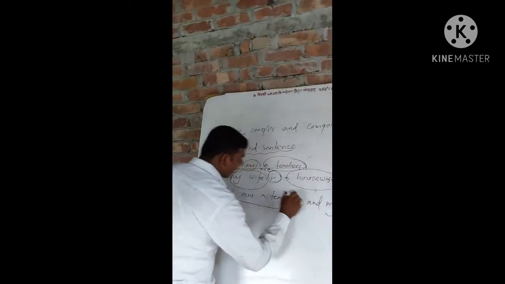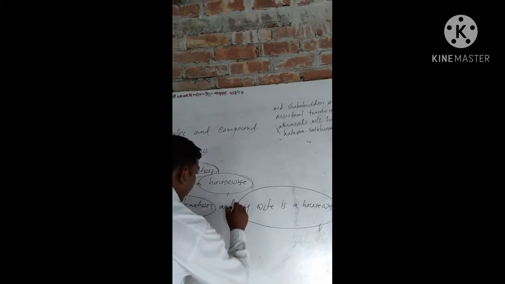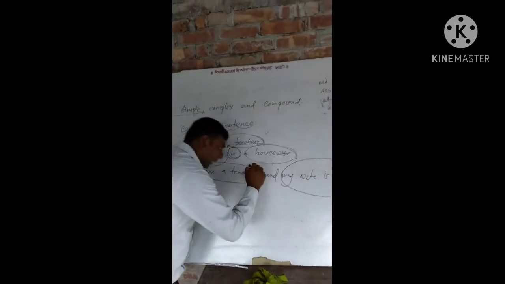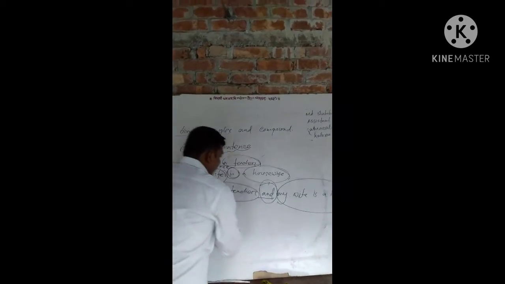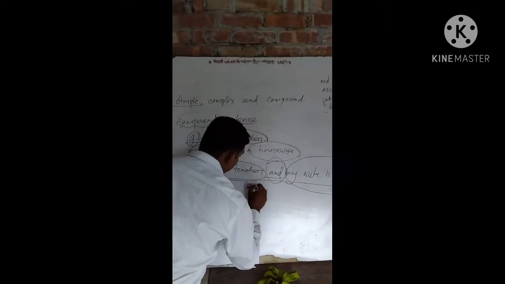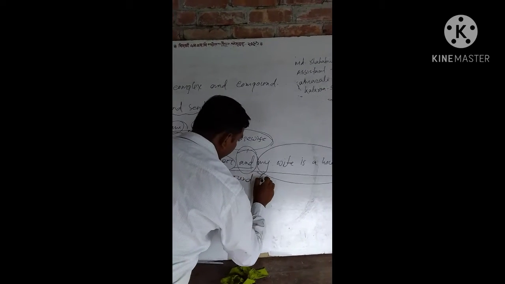I am a teacher is a principal clause. My wife is a housewife is a principal clause. The two principal clauses are connected by the coordinating conjunction and. So this sentence is a compound sentence.